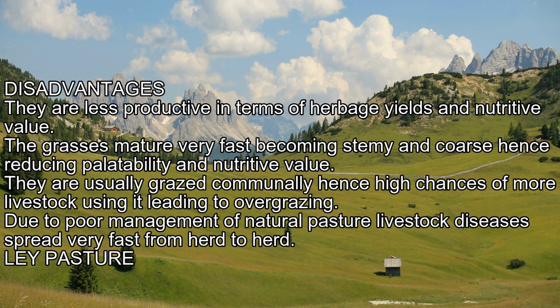Disadvantages: they are less productive in terms of herbage yields and nutritive value. The grasses mature very fast, becoming stemmy and coarse, hence reducing palatability and nutritive value. They are usually grazed communally, hence high chances of more livestock using it, leading to overgrazing. Due to poor management of natural pasture, livestock diseases spread very fast from herd to herd.